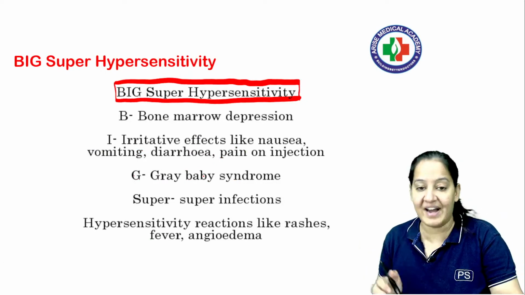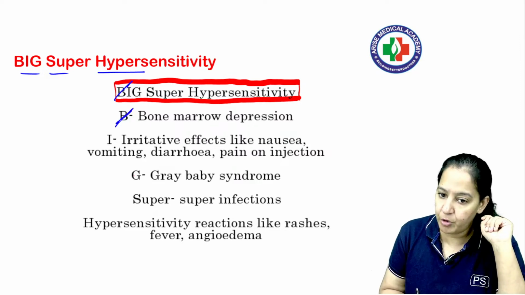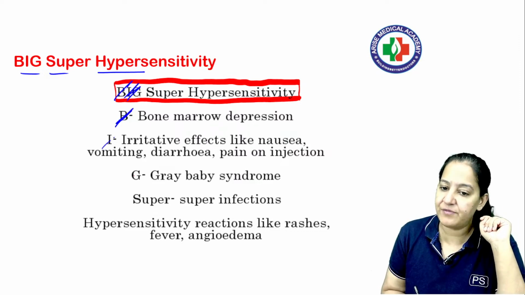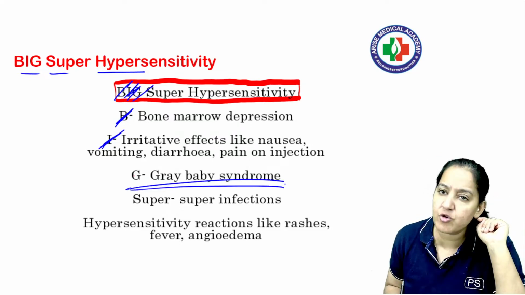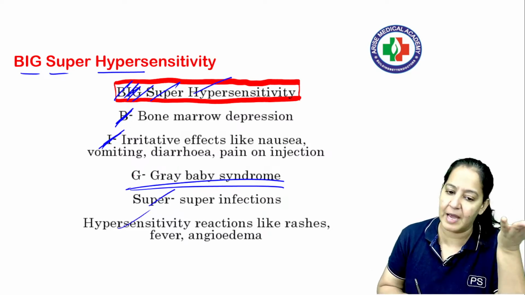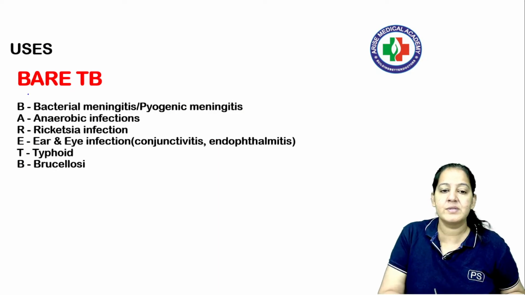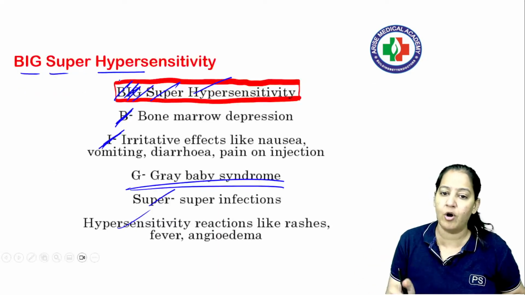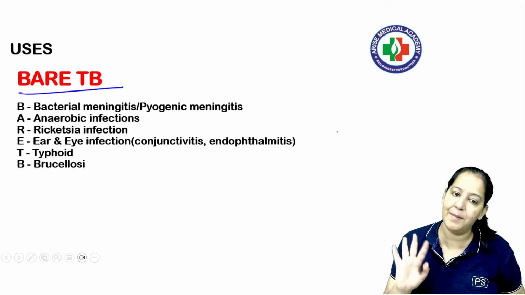The adverse effects: big super hypersensitivity. B stands for bone marrow depression. I stands for irritative effects like nausea, vomiting. G for gray baby syndrome, a very commonly asked question. Super is superinfection. Hyper is hypersensitivity. Very easy. So big super hypersensitivity. And what are the uses? Uses: Bayer TB. Don't give chloramphenicol because of the bone marrow toxicity. We don't give it at all, but if you ever have to give it, only in Bayer TB.